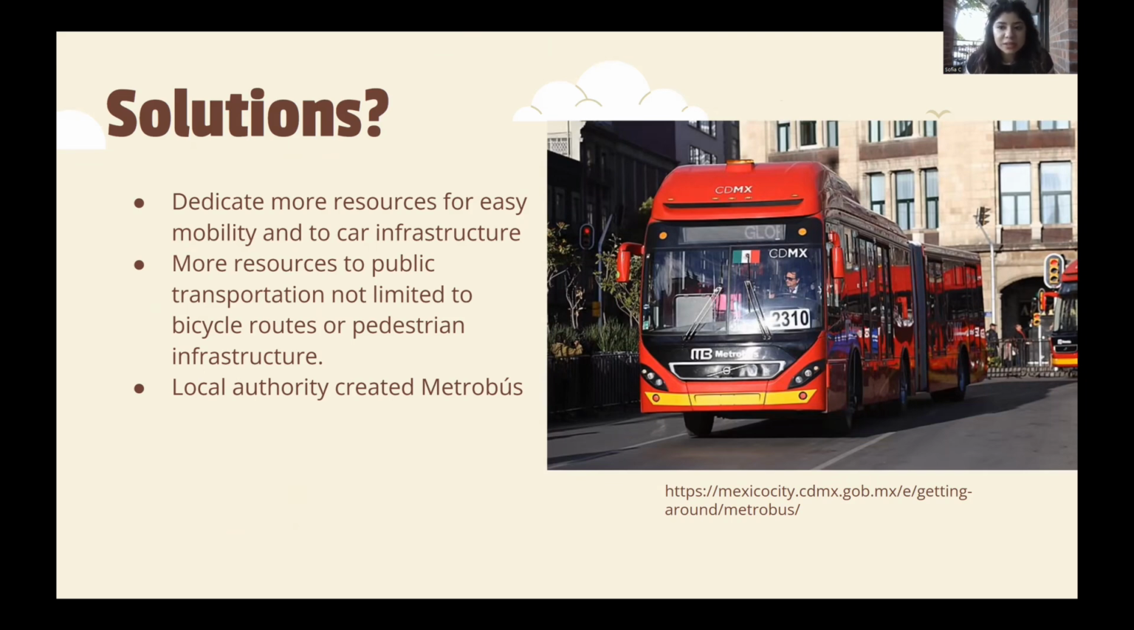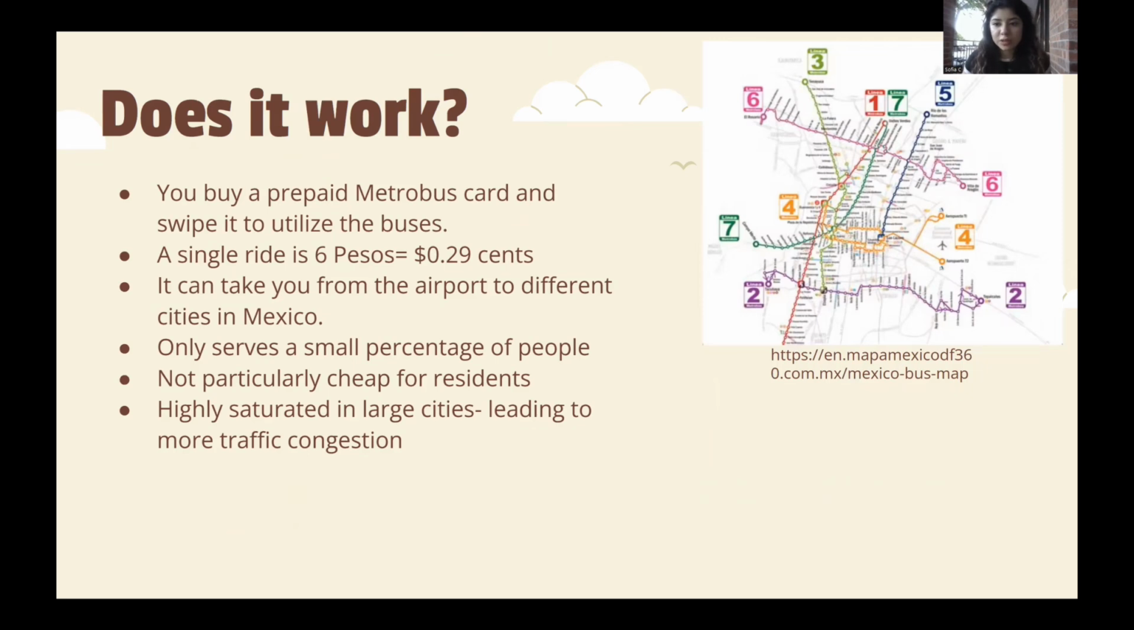In addition to this, Mexico has also created a bus system called Metrobus. What is Metrobus? Metrobus is pretty much a bus that can take you from an airport to different cities in Mexico. You buy a prepaid Metrobus card and you swipe it to utilize the buses. A single ride is 6 pesos, or the equivalent of 29 cents. But the disadvantage of this is that it only serves a small percentage of people, making it very hard for residents in this country to use it.